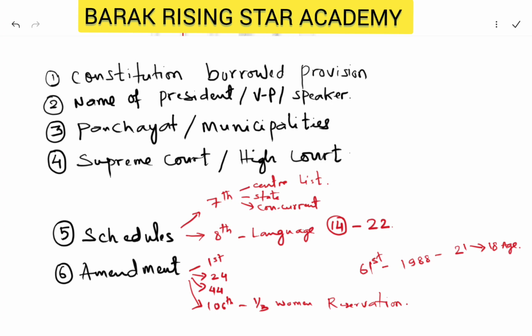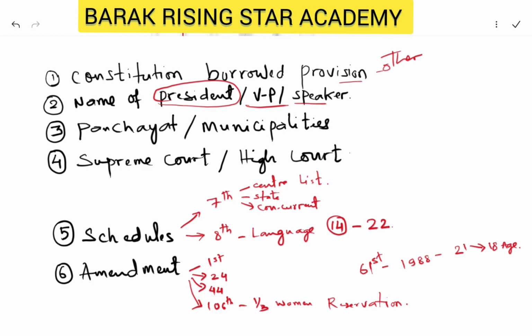The first one is provisions of our constitution borrowed from other countries. Like, fundamental rights are borrowed from which country, directive principles of state policy are borrowed from which country, and so on. Then you also need to know the list of presidents so far in the country, then the vice president, and the speaker. So these are three important names that you need to know.